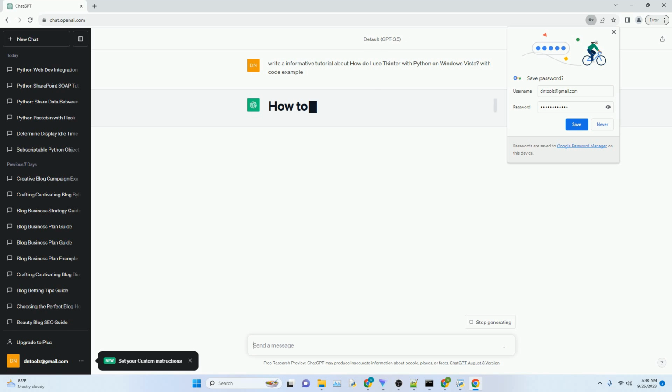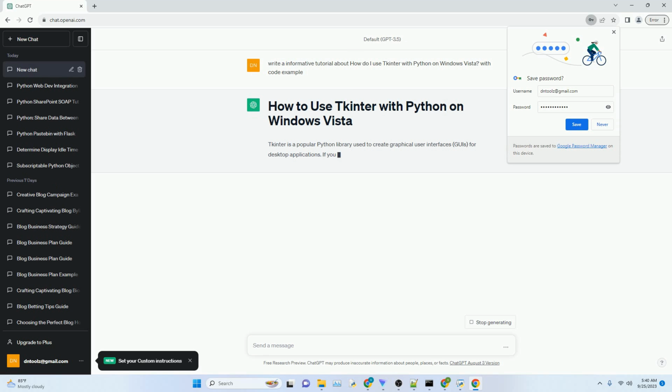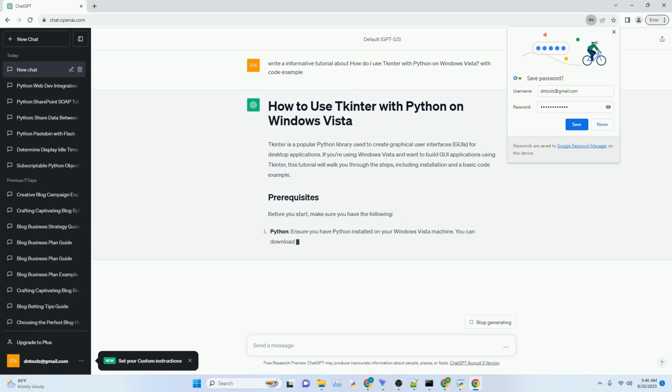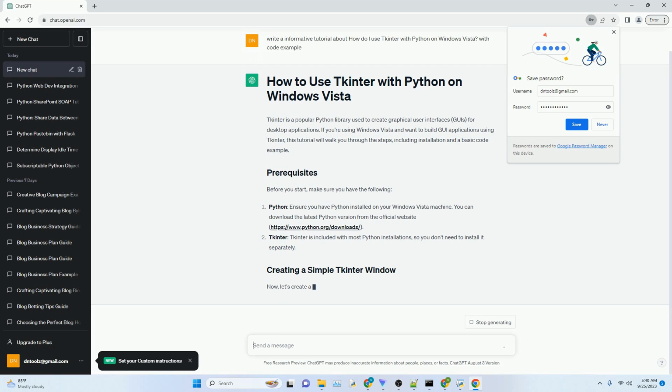Tkinter is a popular Python library used to create graphical user interfaces, GUIs, for desktop applications. If you're using Windows Vista and want to build GUI applications using Tkinter, this tutorial will walk you through the steps, including installation and a basic code example.